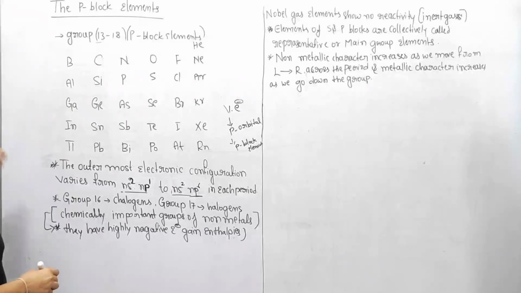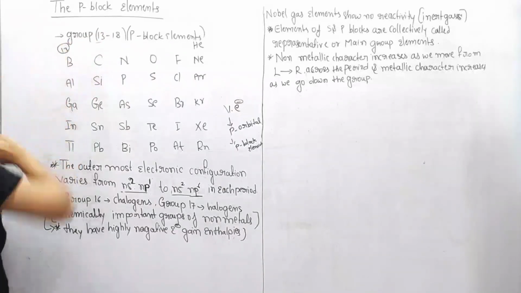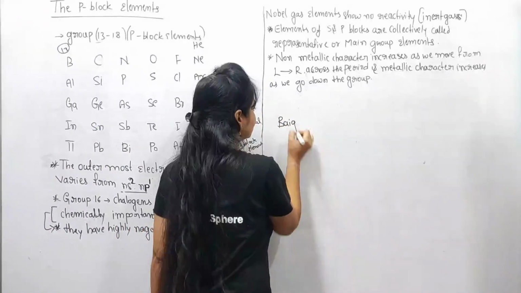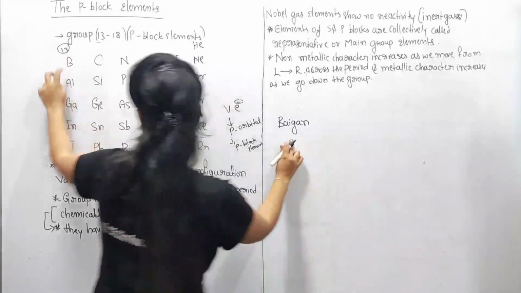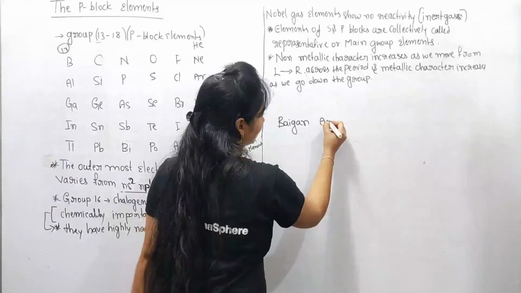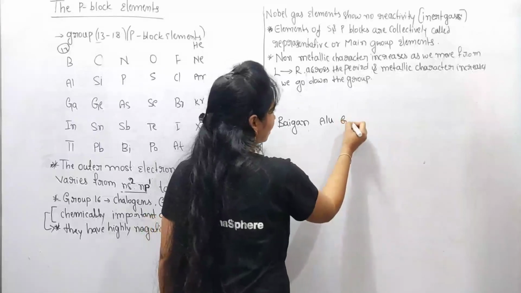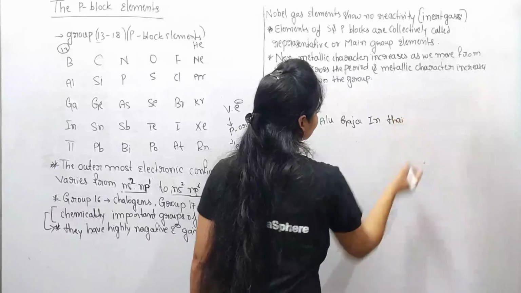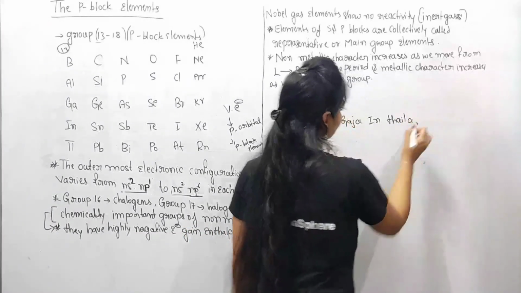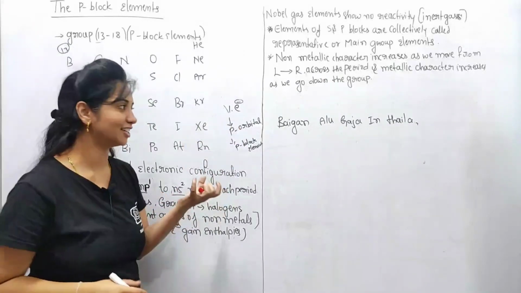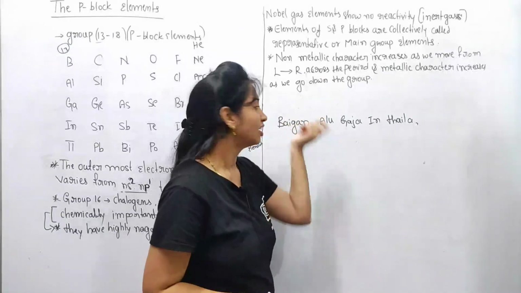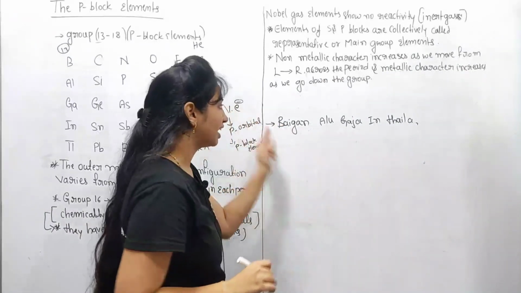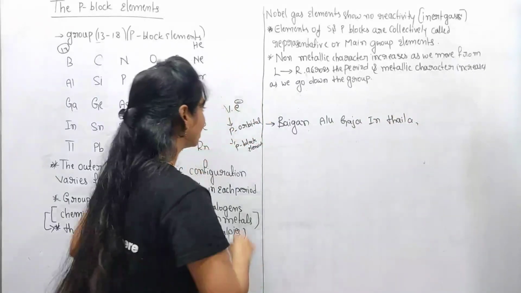For the 13th group, I have a sentence: Baigan, Aloo, Gajar in Thaila. Brinjal, potato, carrots are all in the bag.